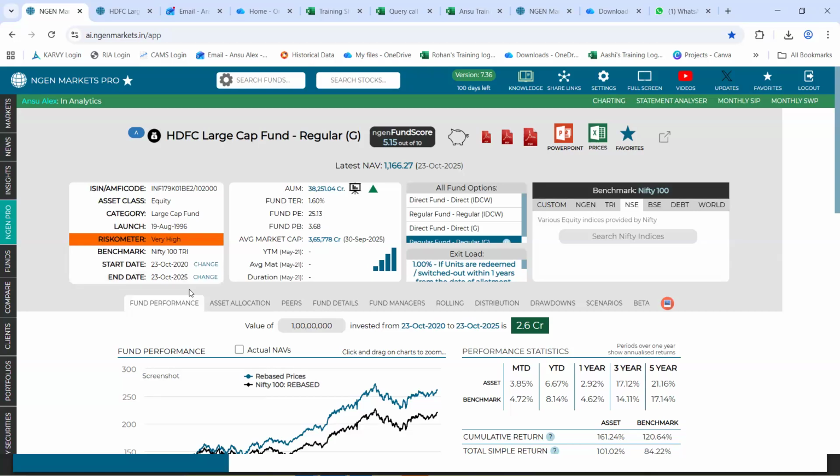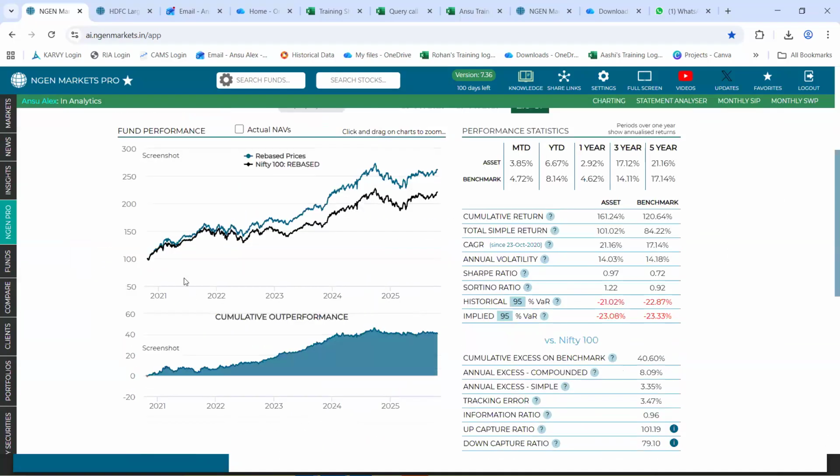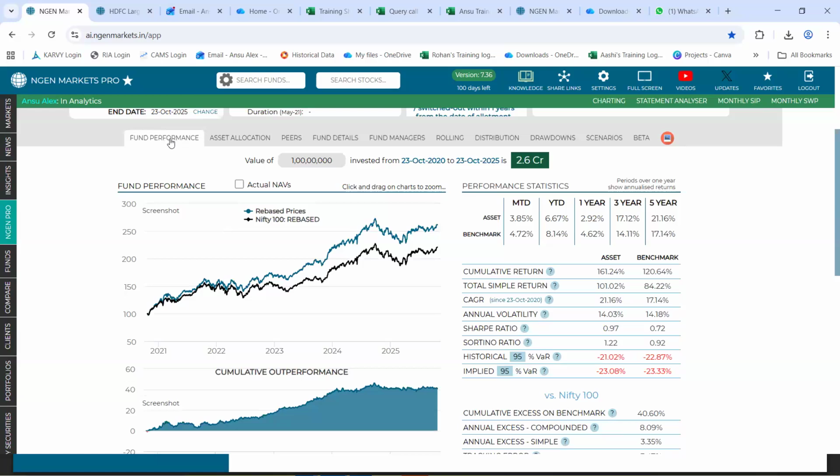Post that, we come to the performance analysis of this respective fund, wherein the first landing page will be this fund performance tab. Now, right here, talking about the performance of the fund against that of the benchmark, in this graphical line chart, we can see two line diagrams. First is the blue line, which is showing you the performance of the fund, and next is the black line, which is showing you the performance of the benchmark. Now, the benchmark that has been considered can be seen right here. It has been mentioned as Nifty 100.